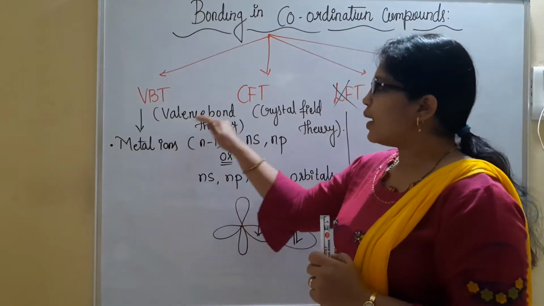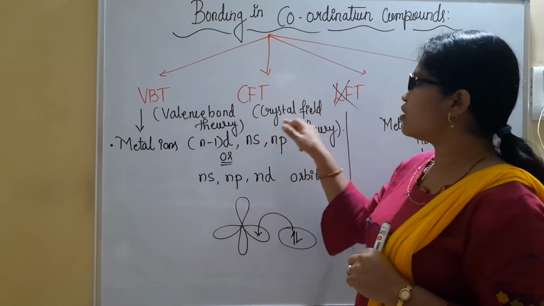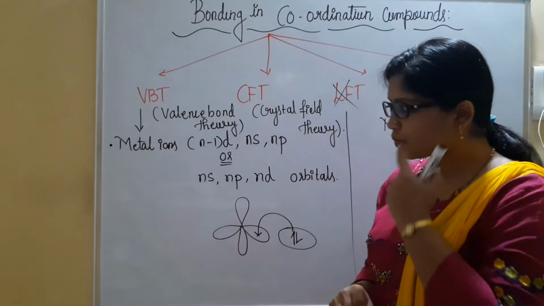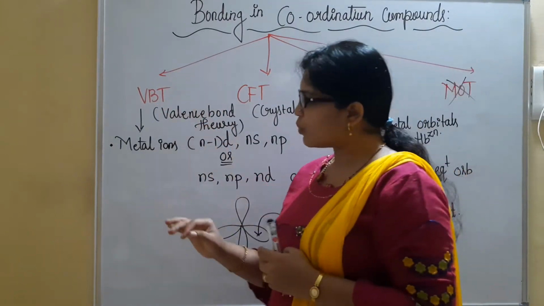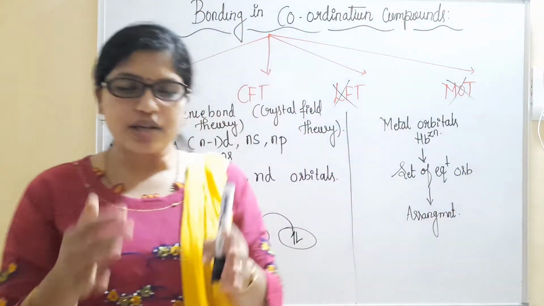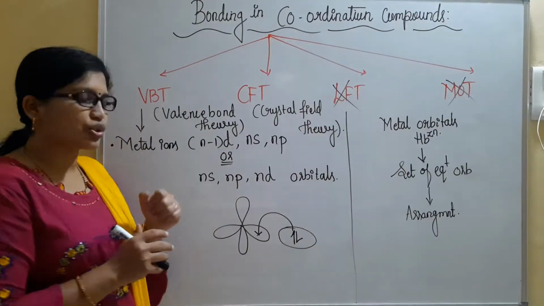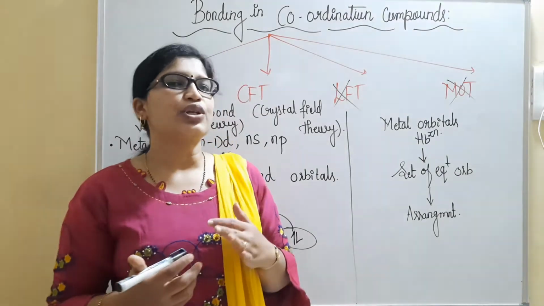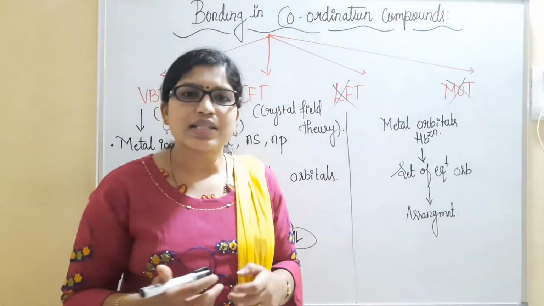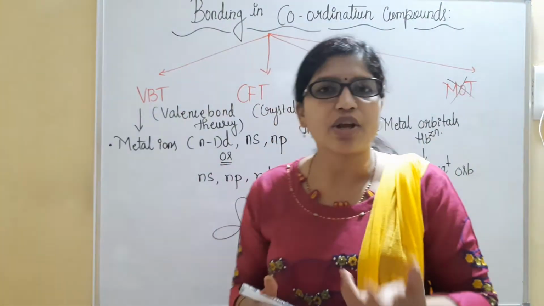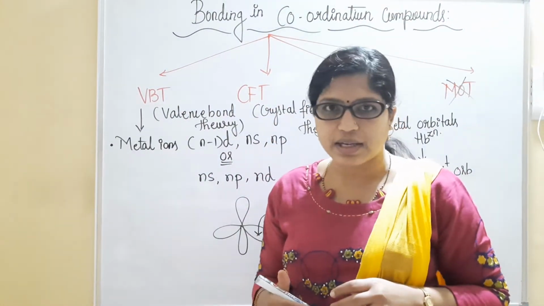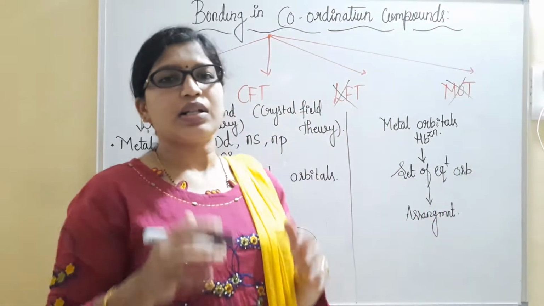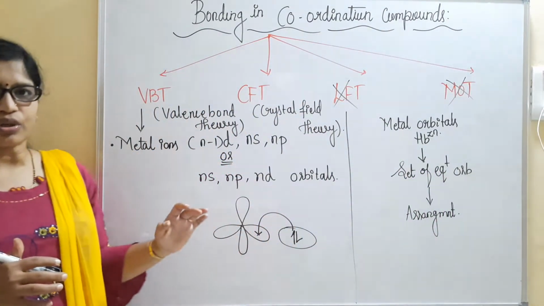VBT stands for valence bond theory. CFT stands for crystal field theory. Let us start with valence bond theory. I told you that in coordination complexes there will be a presence of metal ions. All the metal ions generally present in coordination complexes are transition metals. Transition metals generally have empty or partially filled d orbitals, which are generally preferred for coordination complexes.